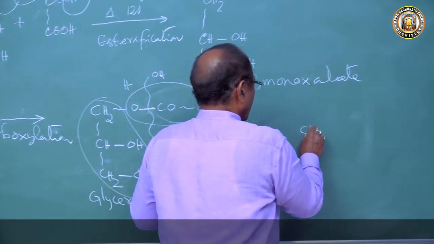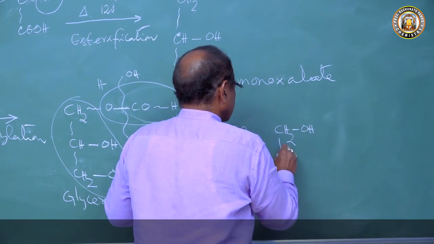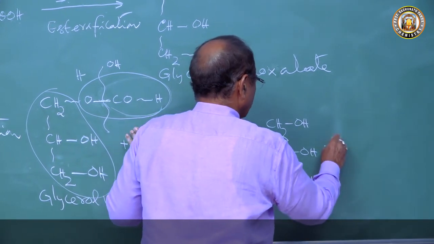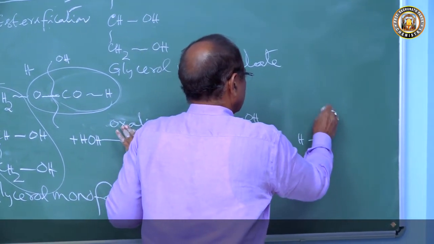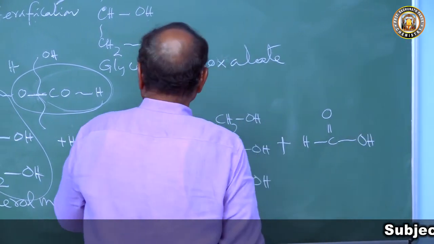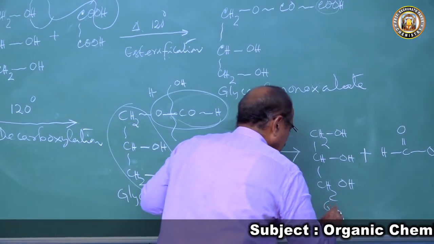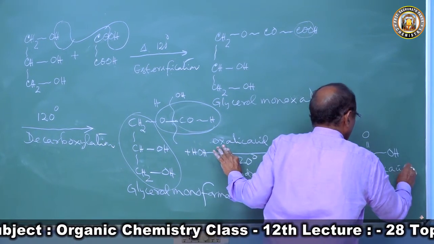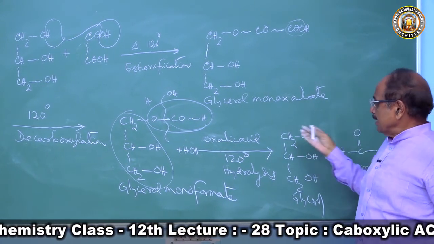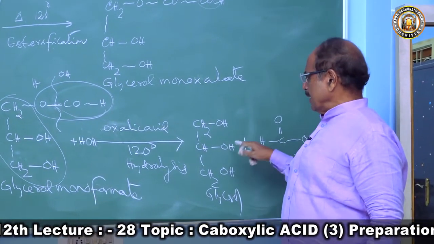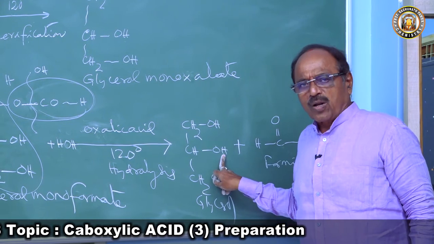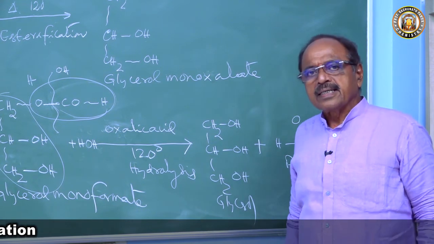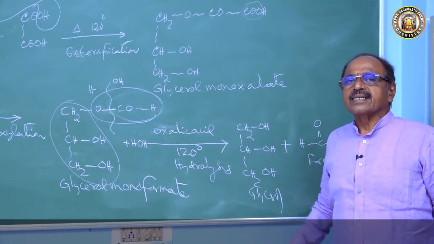So we get our CS2OH, CHOH, CS2OH, plus we get formic acid. So that's the reason we get formic acid. We get back the glycerol and formic acid. If you look at the reaction, what is happening? You are getting formic acid from where? Because you are getting back the glycerol. So glycerol is carrying out the reaction, and we can say the glycerol acts as a catalyst.